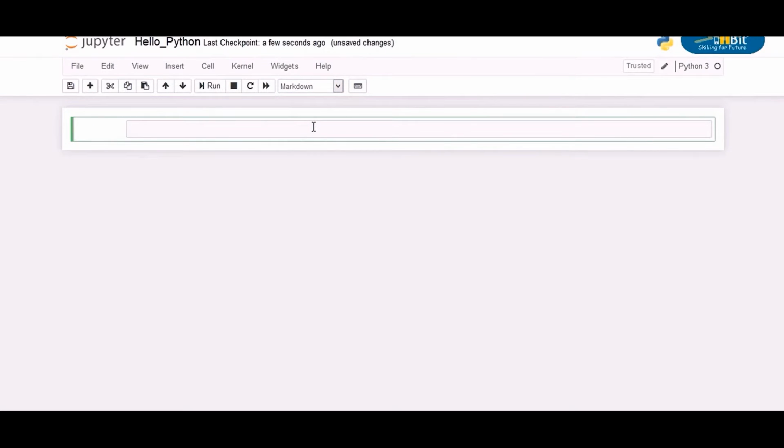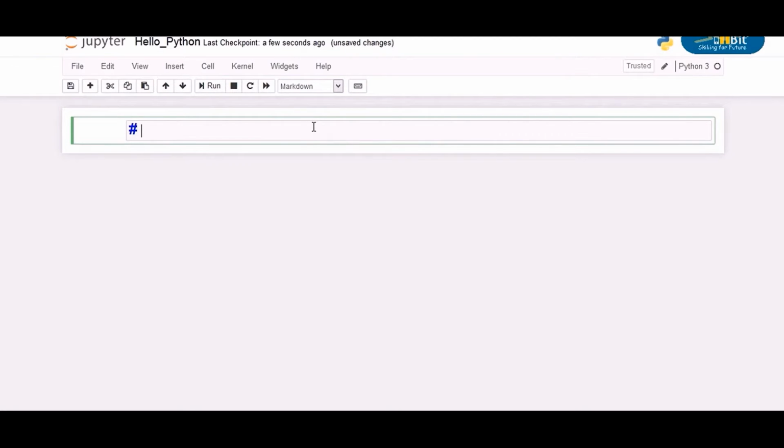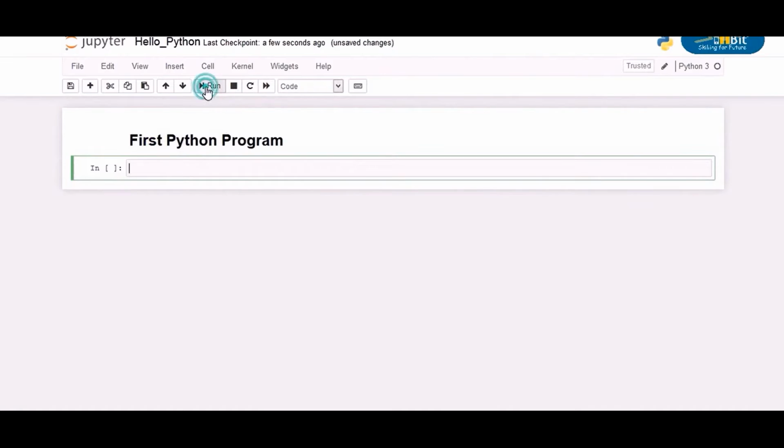Suppose I want to give a heading to my code. I can do it by inserting hash in my markdown cell. So let's insert the heading as first Python program. We will first type a hash followed by a space and then our heading. Remember, inserting the space is very important. Now, we can run this by clicking on this run symbol. Okay, we are done with the heading.